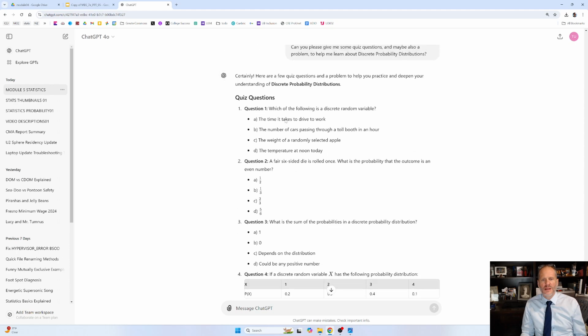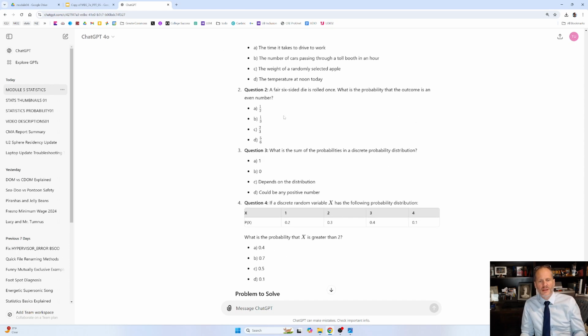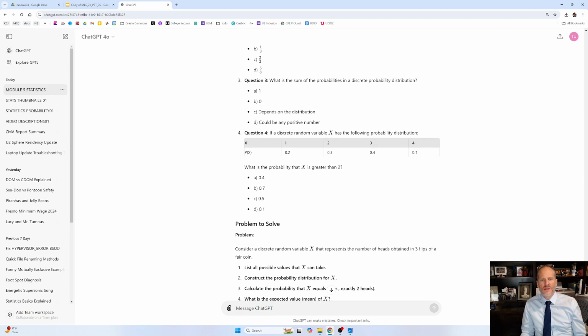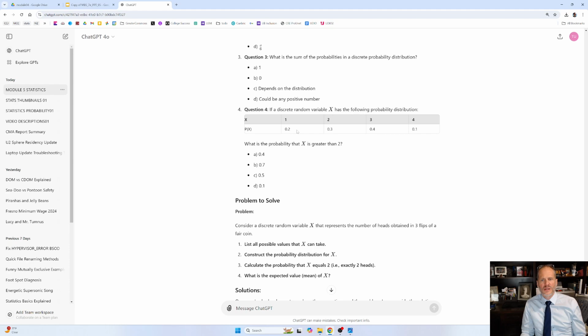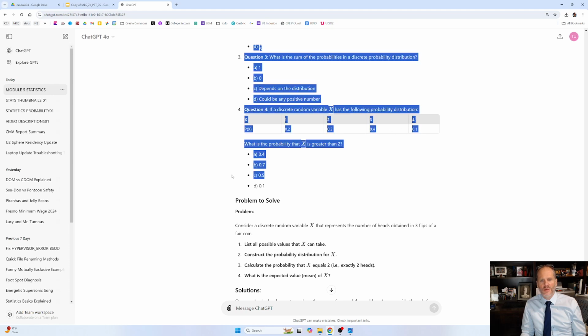Are these my questions? I don't know what I thought we were going to do. A fair six-sided die is rolled once. What is the probability that the outcome is an even number? That's going to be 3 out of 6 or 1 out of 2. Question 3, what is the sum of the probabilities in a discrete probability distribution? It's 1, baby, because they all got to add up together. If a discrete random variable x has the following probability distribution, what is the probability that x is greater than 2? Not greater than or equal to 2, greater than 2. So that's 0.4 plus 0.1. That's going to be 0.5.